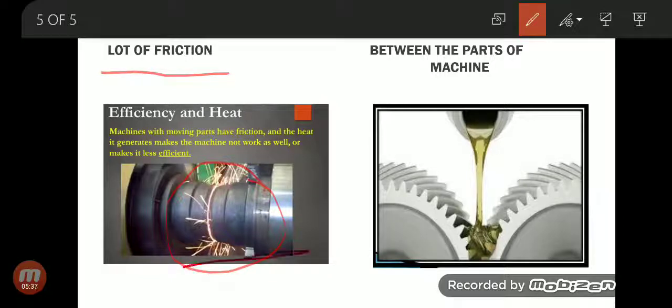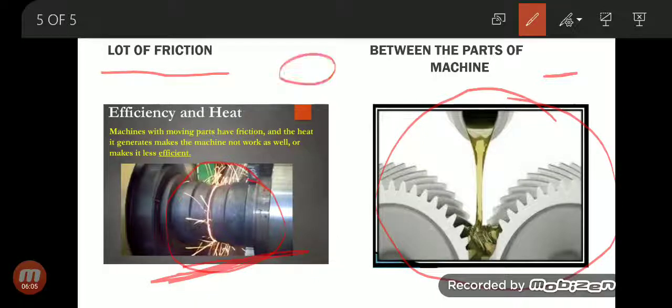Okay, here in this picture you can see that this part of the machine is producing a lot of heat, and after some time it will be damaged or broken. But if you see on the right hand side, this picture is showing you what will happen if you put oil in these parts of the machine.